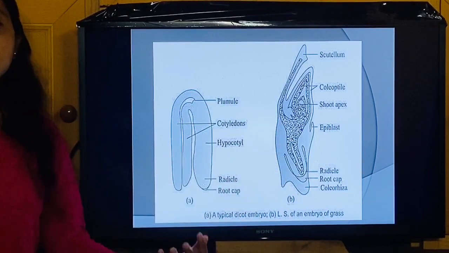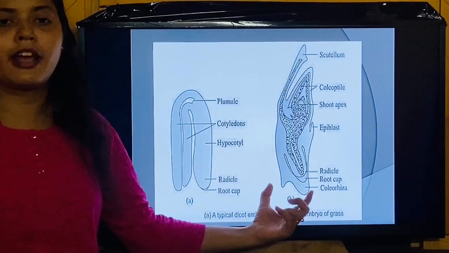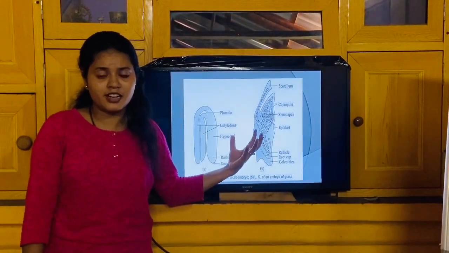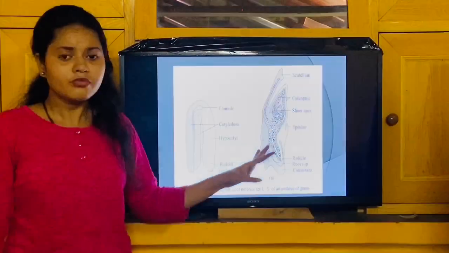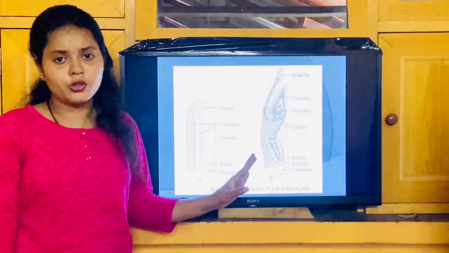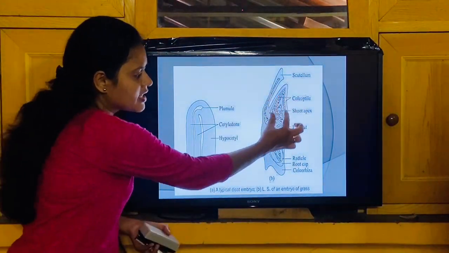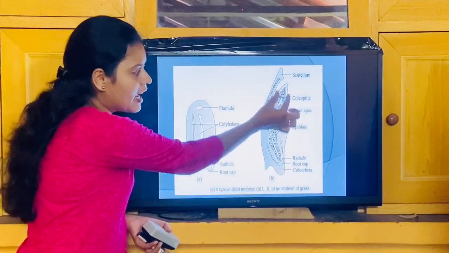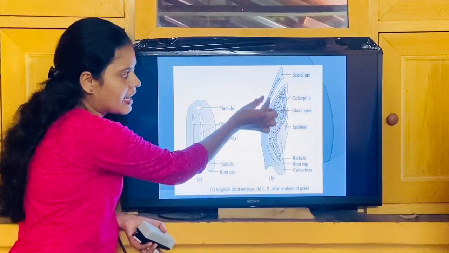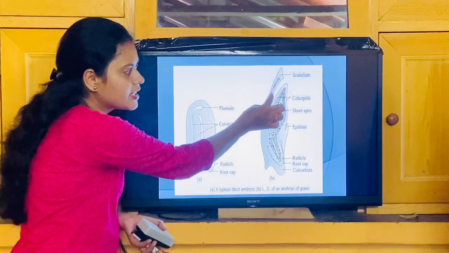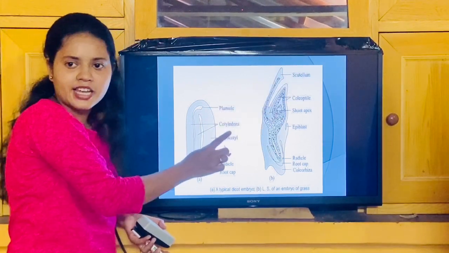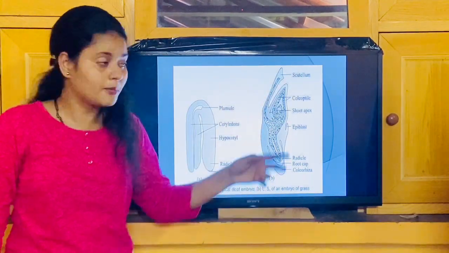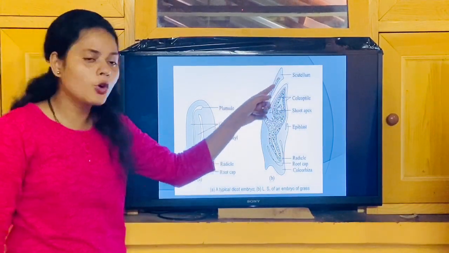Now let us move on to the monocot embryo. Here, in the monocot embryo, this particular diagram looks very complex, but it is also easy. From the picture itself I will tell you first. This is the embryonal axis. Now this embryonal axis has only one cotyledon. Can you see this leaf-like structure? Only one is there. If there were two, we would have said it is a dicot, but there is only one. So we say monocot.